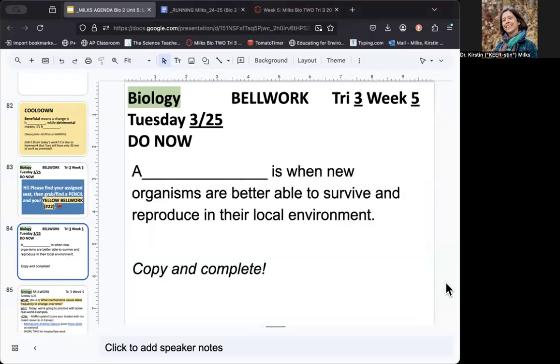You are going to find your yellow bell work, which is page 22. And do you remember this word from yesterday? What is when new organisms are better able to survive and reproduce in their local environment? Do you remember? Adaptation. And if you've forgotten that from yesterday, you can go and watch the walkthrough video again as I explain the assignment about the flying mountain people.